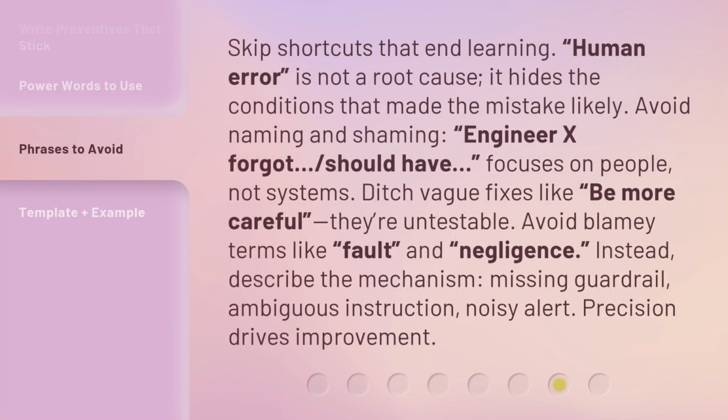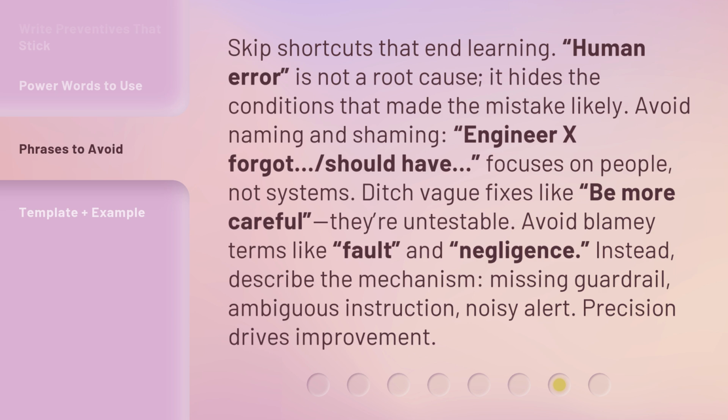Skip shortcuts that end learning. Human error is not a root cause. It hides the conditions that made the mistake likely. Avoid naming and shaming. "Engineer X forgot" or "should have" focuses on people, not systems.